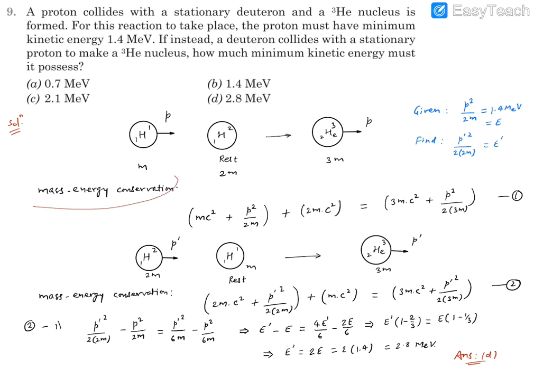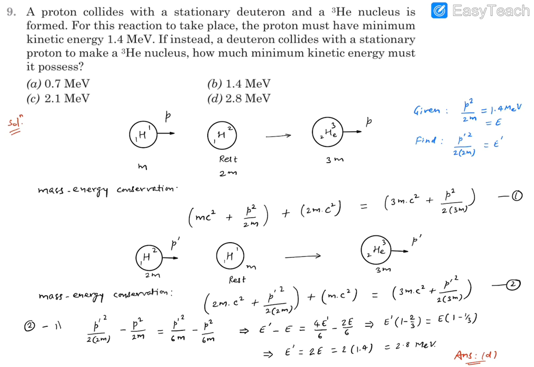Also we can go for the mass energy conservation for this reaction. So we will write the total mass energy equivalent. The proton has a rest mass energy mc square plus kinetic energy, which is p square by twice m, because m is the mass of this. This deuteron will have only rest mass energy, which is 2m into c square, and kinetic energy is going to be 0 because it does not have any momentum. Helium is going to have a rest mass energy 3m into c square plus kinetic energy, which is p square divided by 2 times 3m. So that's equation 1, the mass energy conservation to be precise.